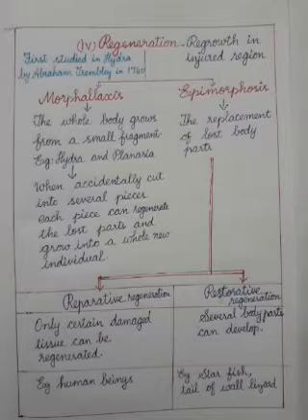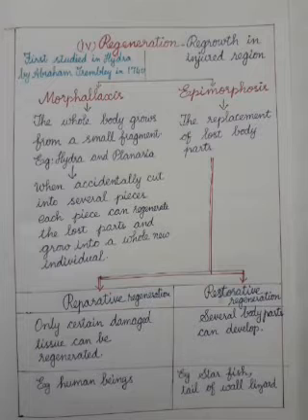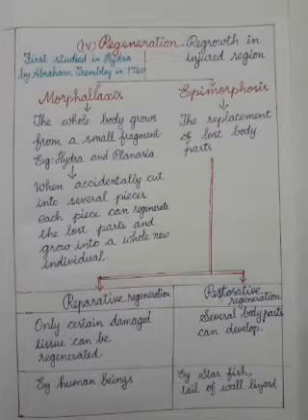There are two types of regeneration. One is morphosis and another is epimorphosis. Morphosis is a process in which the whole body grows from a small fragment. So in morphosis, from a small fragment of the organism, the whole organism develops. In epimorphosis, there will be replacement of the lost body parts. So if a body part is cut, only that body part will develop. So these are the two types of regeneration.